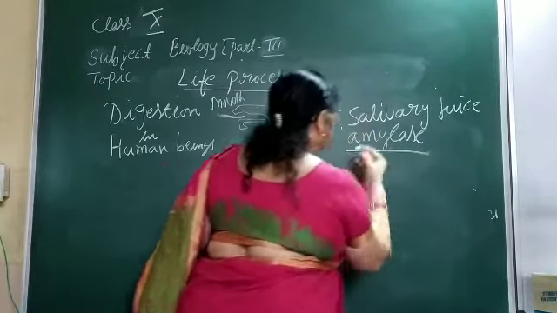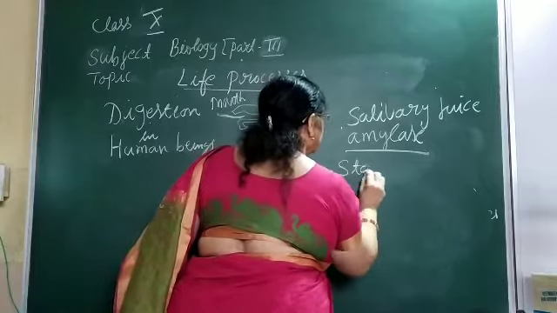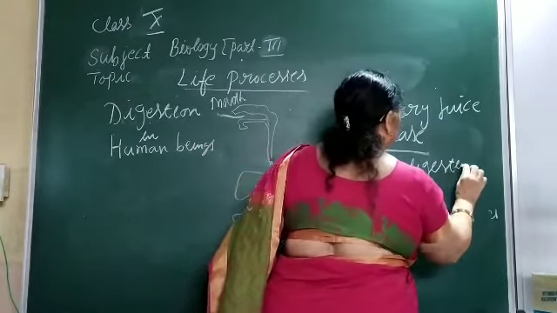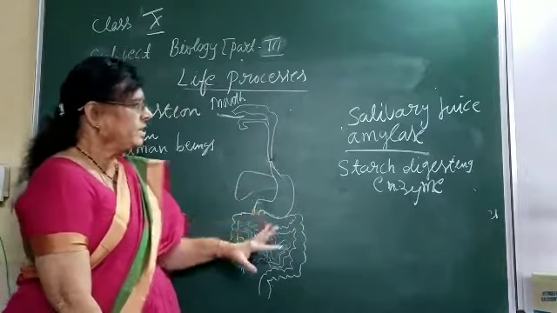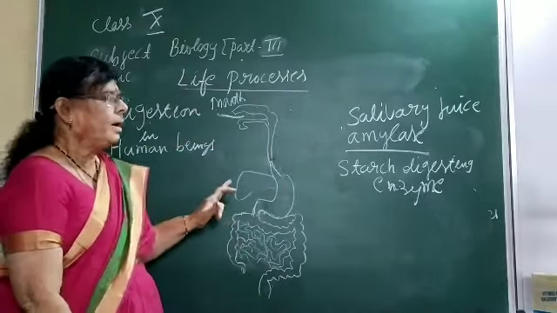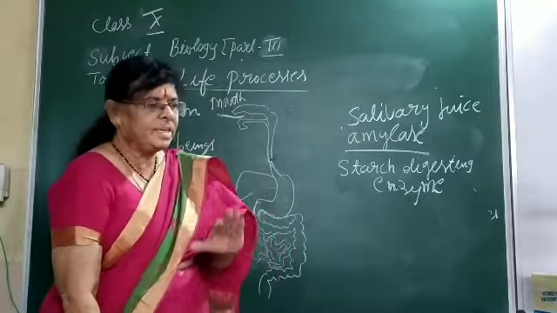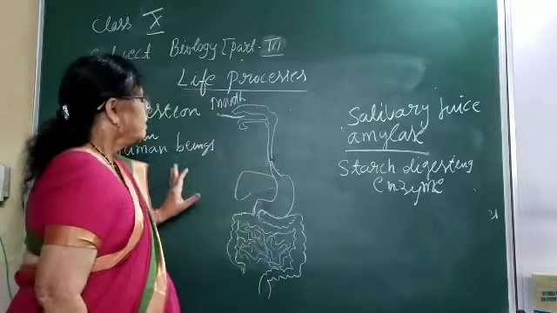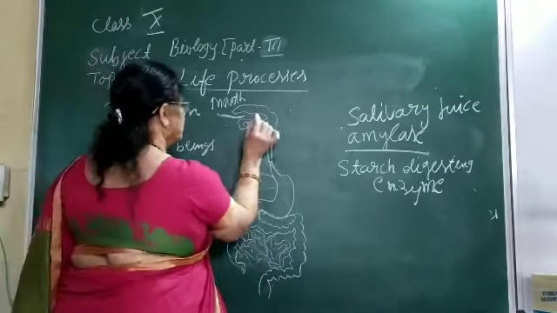The enzyme present in the salivary juice is called amylase. So amylase is a starch digesting enzyme. When the food is taken in, if there is a carbohydrate part in it, the digestion starts, and the enzyme amylase will act upon it, and to some extent the food substance is broken down into simpler substance. Then the food moves into another portion called pharynx.